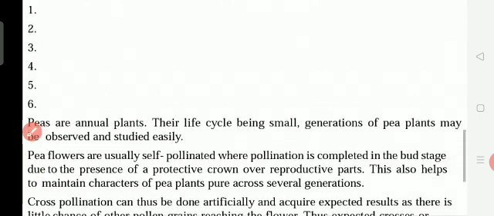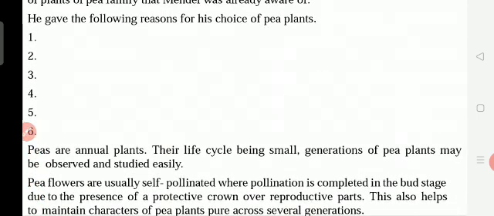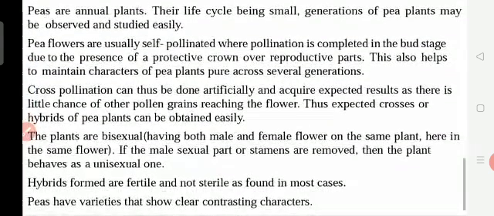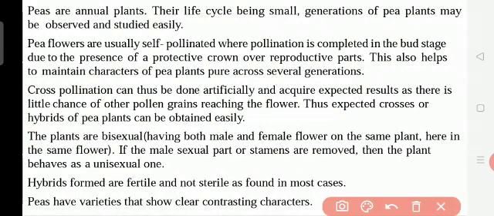And here you can see six points. Because of this screen, the numbers have gone up, but we can see every point. These are his observations from the pea plants. The first one: peas are annual plants. That means only once in a year can we get the harvest; we don't get it in all the seasons. That is why they are called annual plants. The next one, their life cycle is small, meaning they grow very fast. Generations of pea plants may be observed and studied very easily.